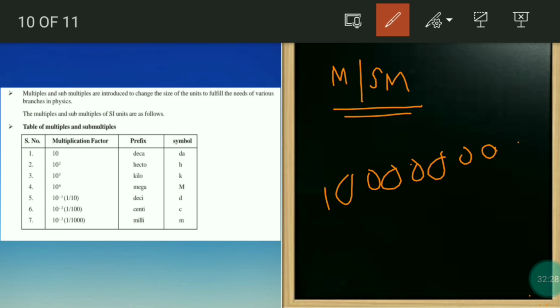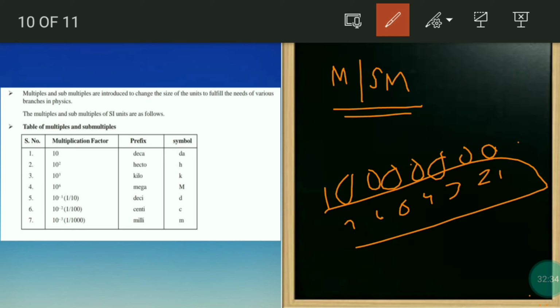If I write these many zeros, you have to count 1, 2, 3, 4, 5, 6, 7 zeros, right? So you have to keep on counting, and it's taking a lot of space from here to here. So in order to decrease that, simply 10 power 7. It is easy for the evaluator also, it will be easy instead of counting that many zeros.